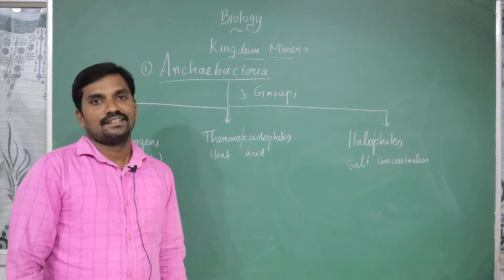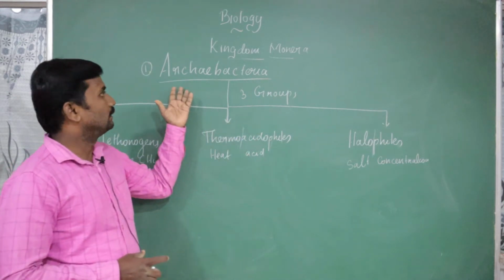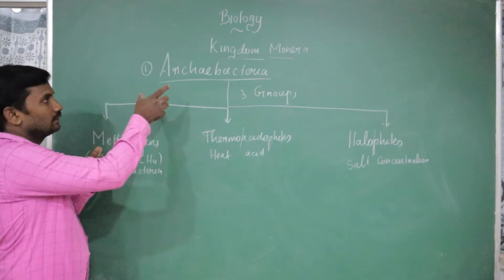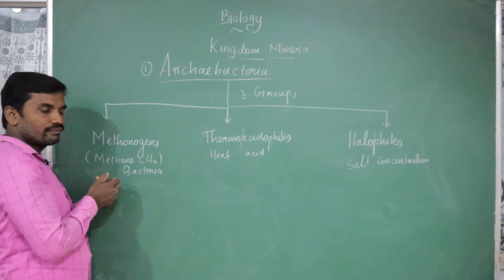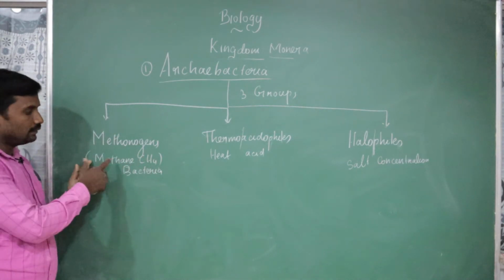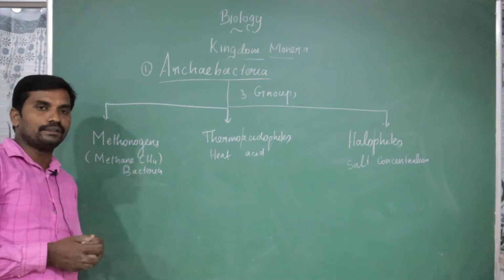Hi students. In the last video we discussed the three main groups of Archaebacteria. Again I am going to repeat. The Archaebacteria is further divided into three different groups. The first one is called Methanogens. The Methanogens, in the sense methane producing bacteria, that is a biogas producing bacteria.